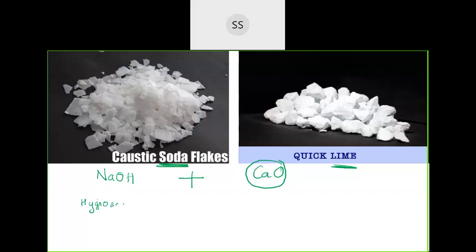Hygroscopic means the substance will absorb moisture very easily. If it absorbs moisture, it becomes a problem, the reaction will not be very effective and efficiency will decrease. So we are adding calcium oxide, which avoids taking the moisture.